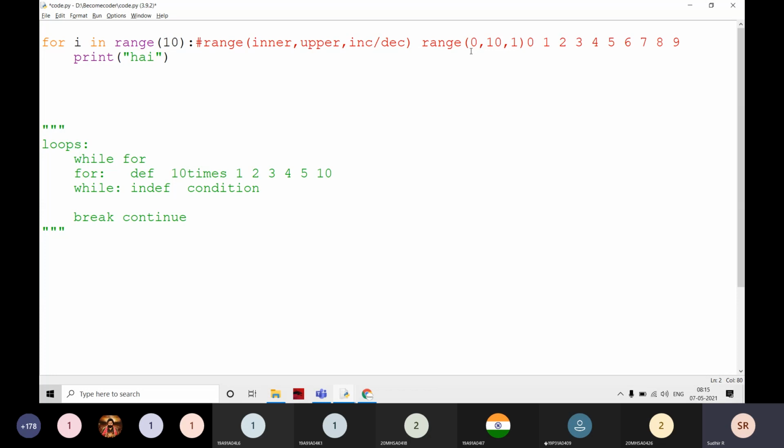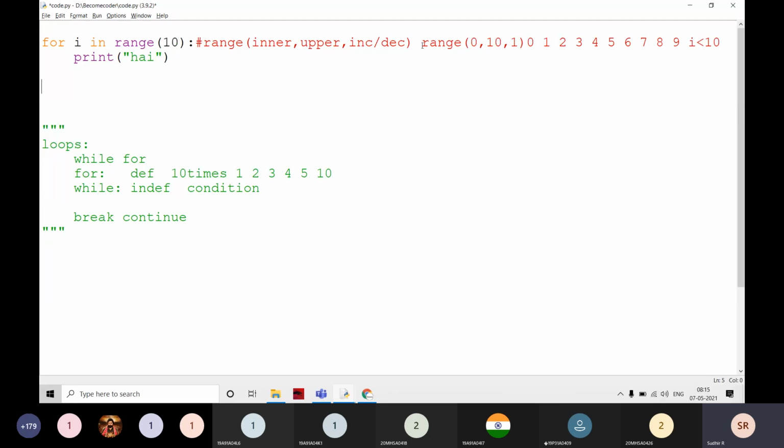Why? Because the condition is i is less than 10. Since there is no equal to, it runs only before the upper bound value.